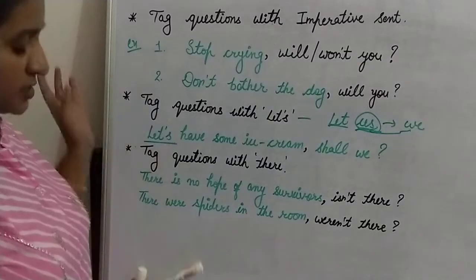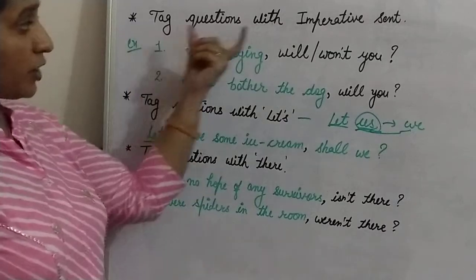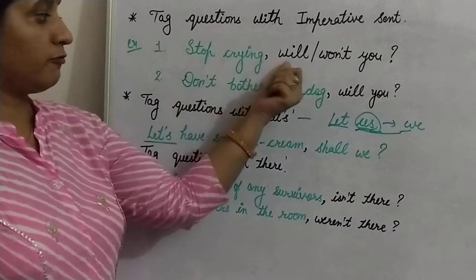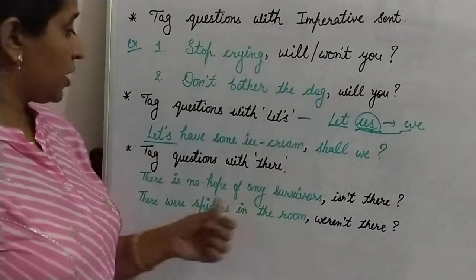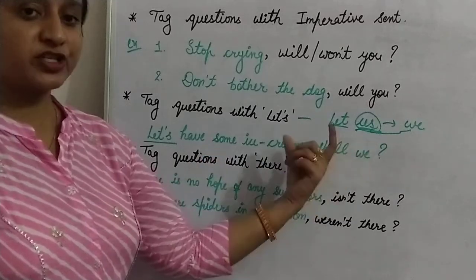So these are some exceptions. Now the next exception. Tag question, if you have an imperative sentence, use will you or won't you. If you have let's in the main statement, use shall we in the question tag always.